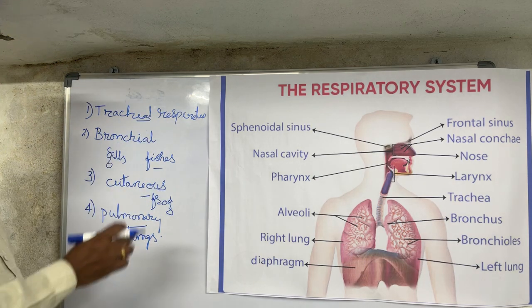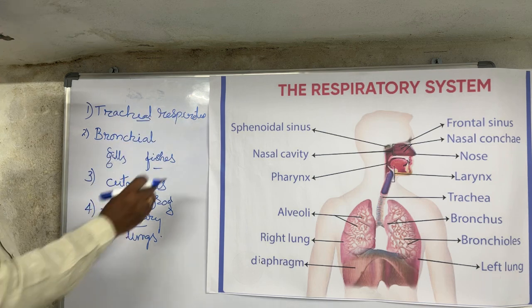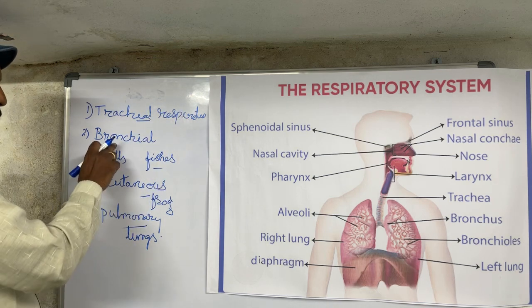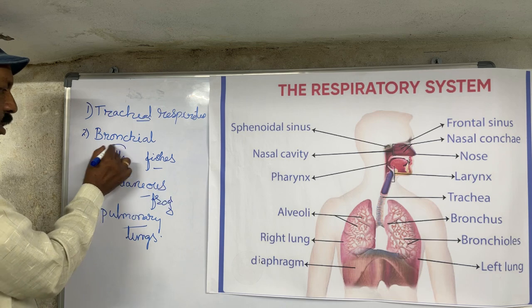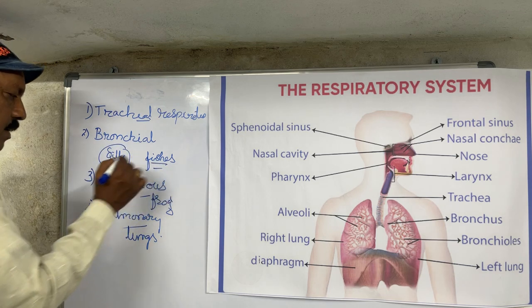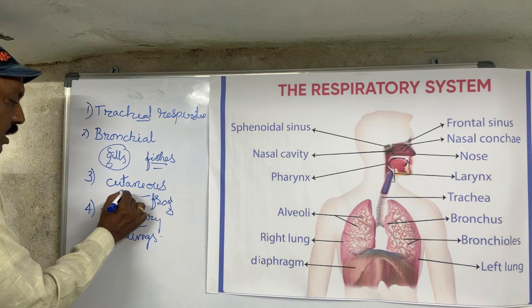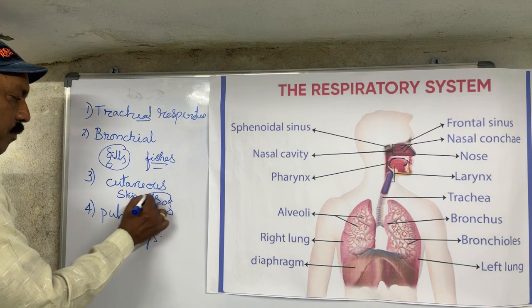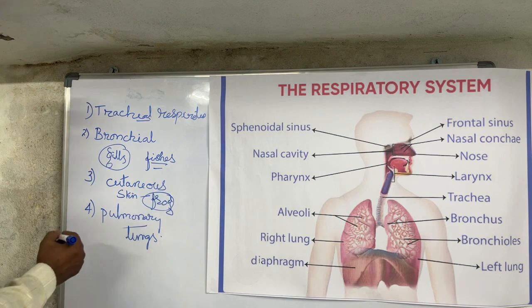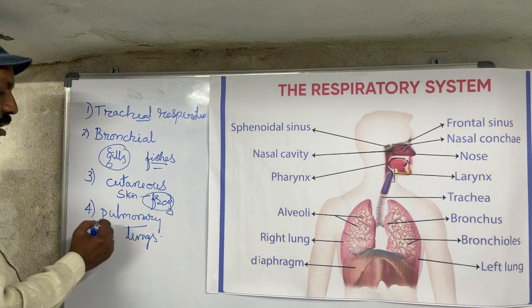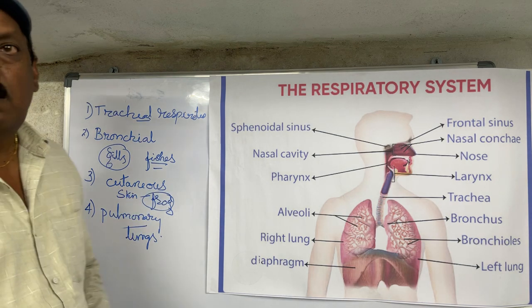Tracheal respiration is through the tube-like structures, examples are insects. Branchial respiration takes place through the gills, these are the fishes. Cutaneous respiration is through the skin, in frogs, leeches and so on. And pulmonary respiration is in human beings and all the mammals.